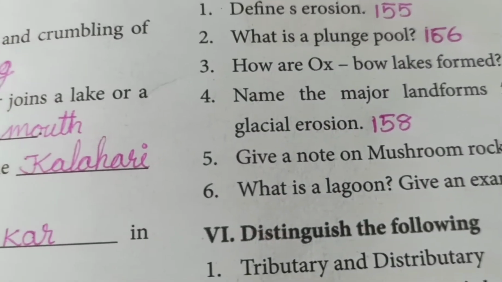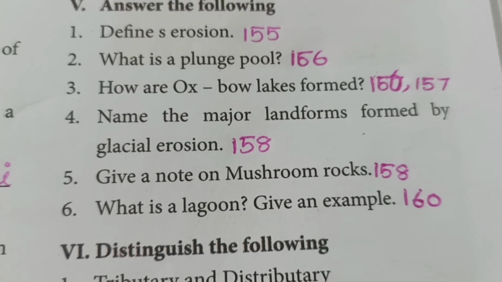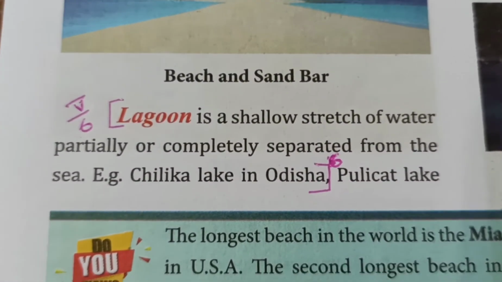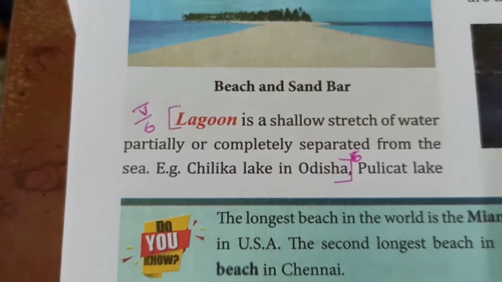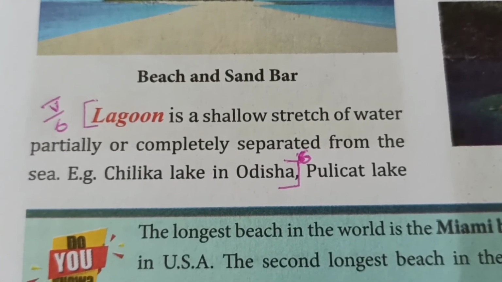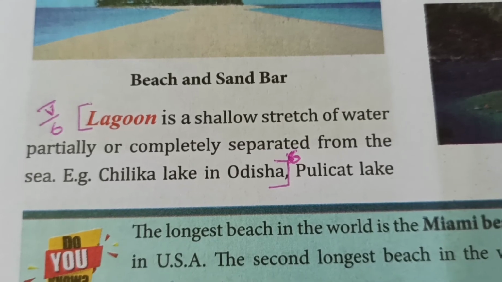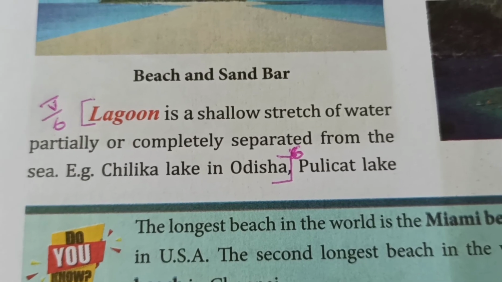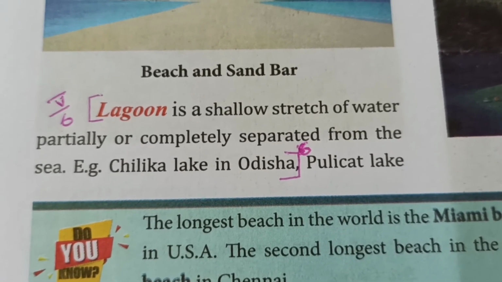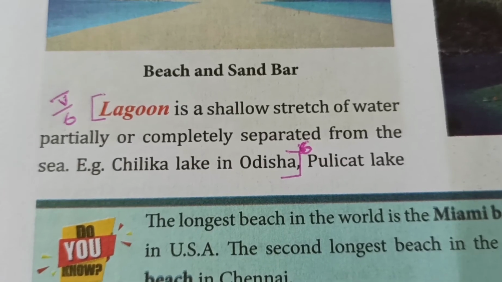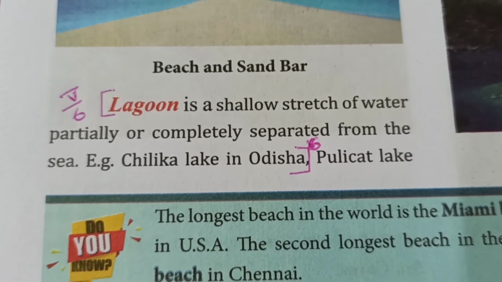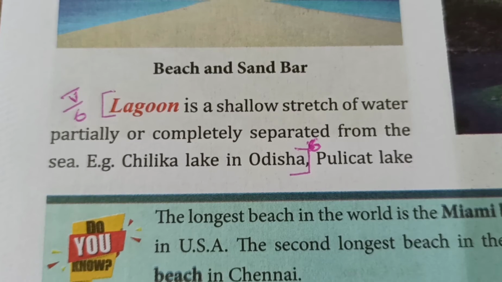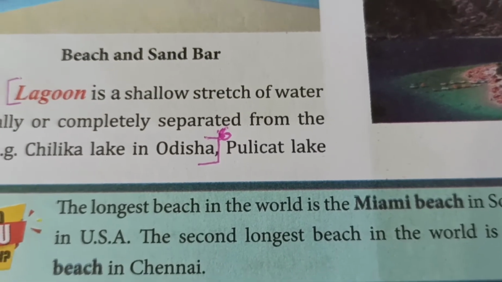Next question, what is a lagoon? Give an example. Lagoon, page number 160. Here it is one of the depositional features of waves. Lagoon is a shallow stretch of water partially or completely separated from the sea. So due to the deposition of sand particles in between the sea, some part of the ocean gets separated and forms a water body, and we call that the lagoon. Example, Chilka Lake in Odisha and Pulicat Lake in Tamil Nadu.